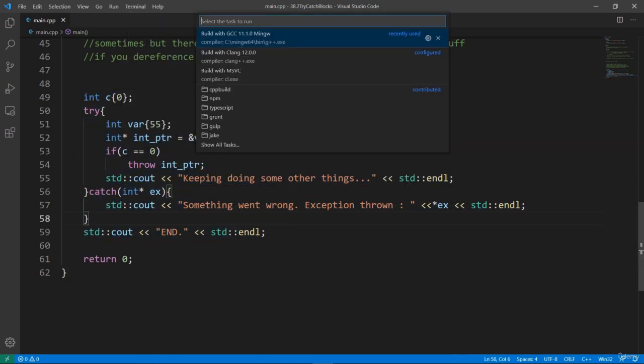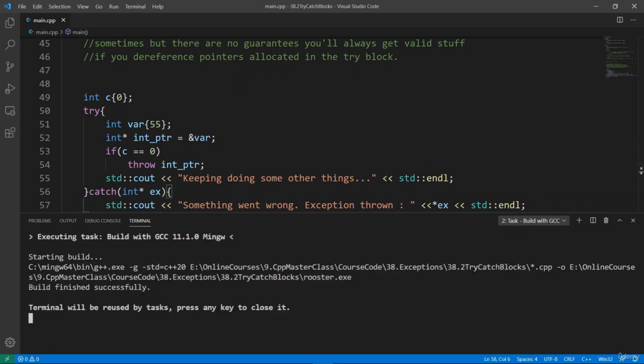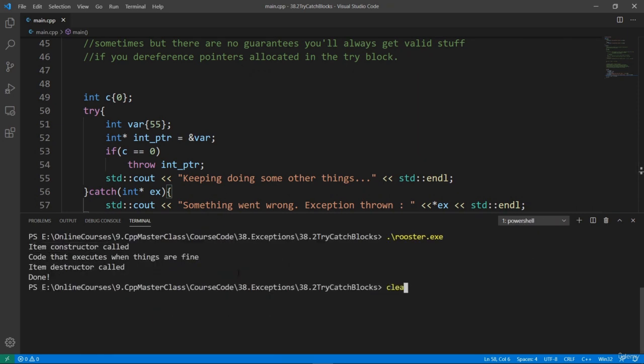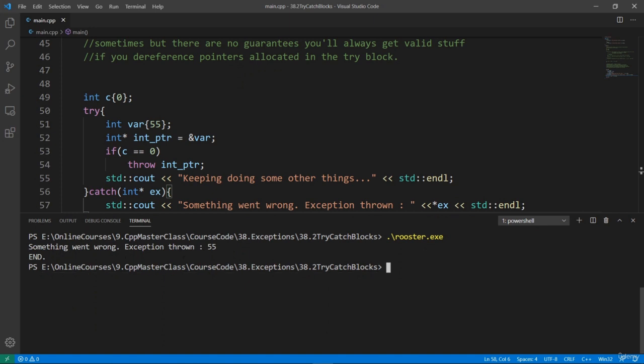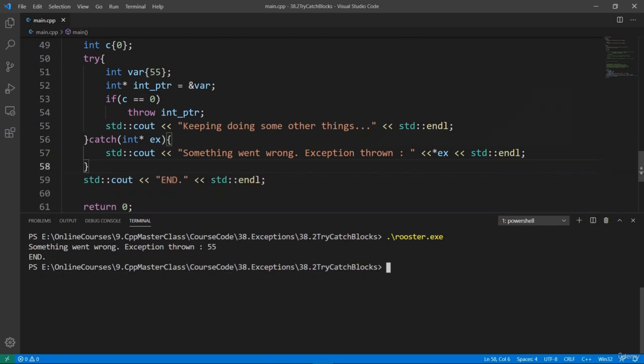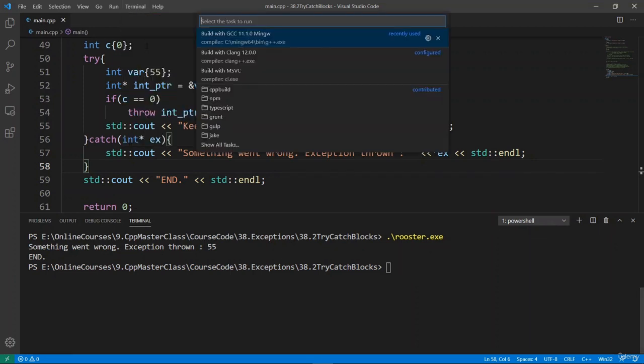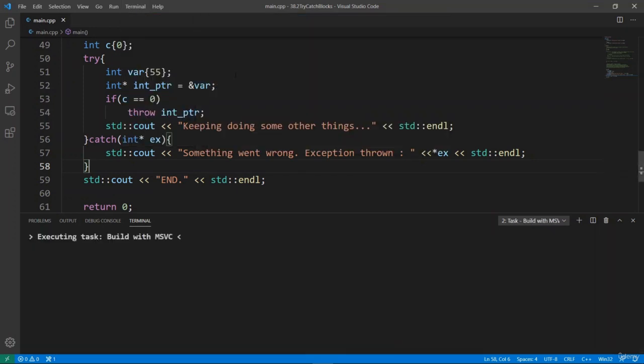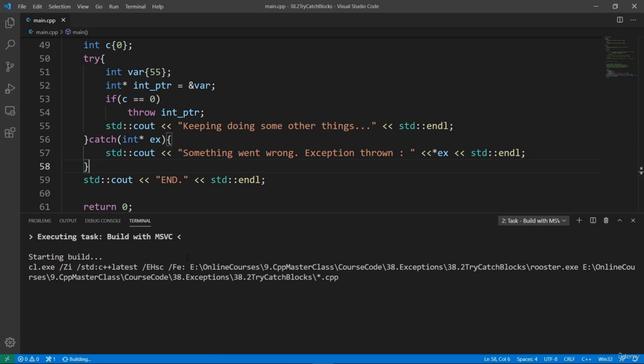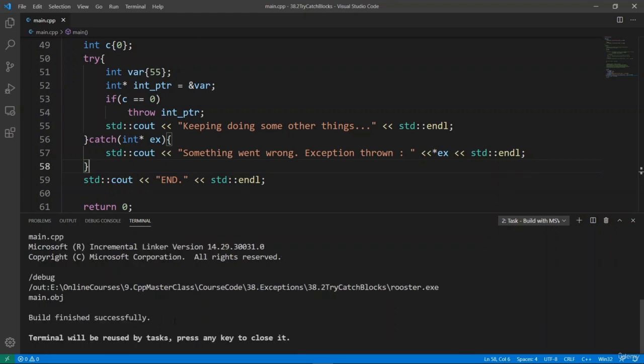Let's try and build and see what we get. We're going to pass this through GCC. The build is going to be good. We can clear and run Rooster. And you're going to see that this time things seem to work, but you won't get these results all the time. Let's try and build this with another compiler. For example, we can use the compiler from Microsoft. We're going to do that and pass this through MSVC and see what happens when we run our program. We can do this. We have all these compilers at our disposal, so we can play with them however we want. Okay, the build is good.